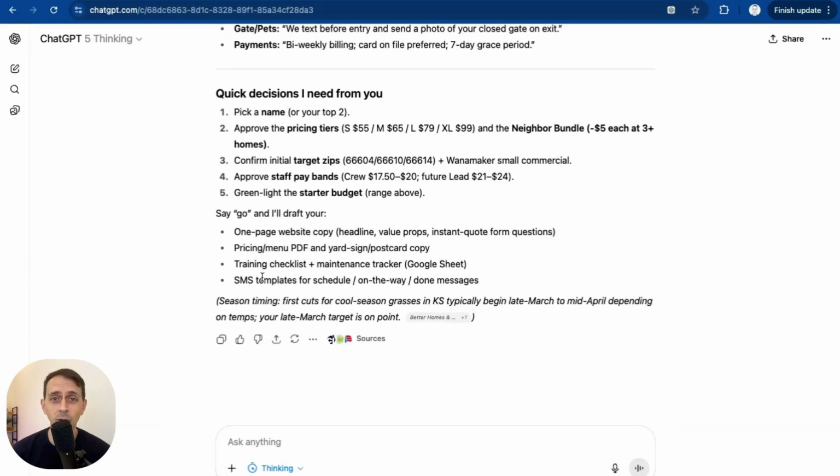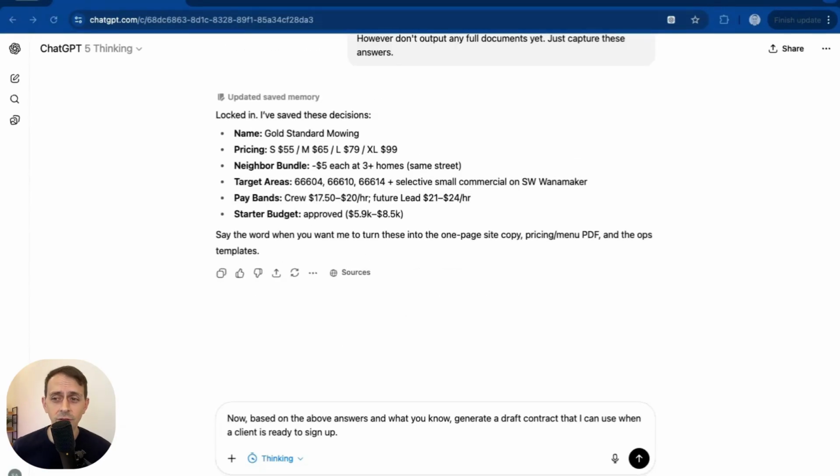Now comes the fun part. We're going to take this idea that I've done all the work on preparing, and then we're going to give it some outputs. So we'll make an initial contract. We'll make a sales page for our website. And then I'm going to make a slideshow presentation that I could give to the homeowners association. We'll do the client contract first.